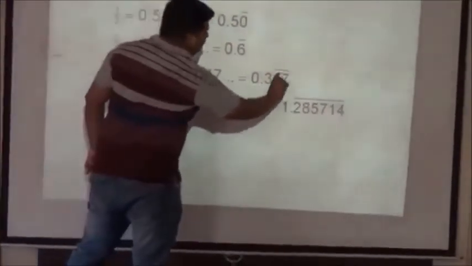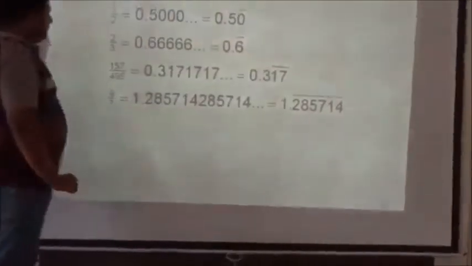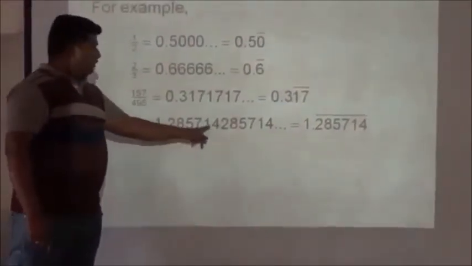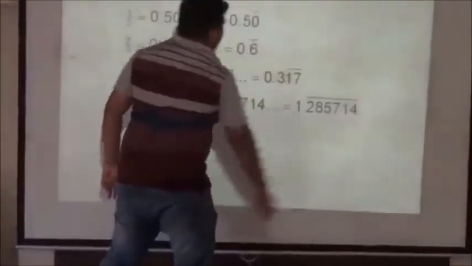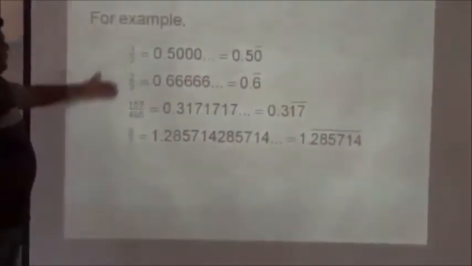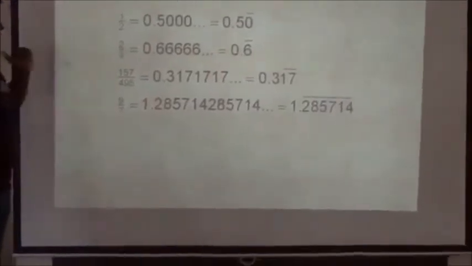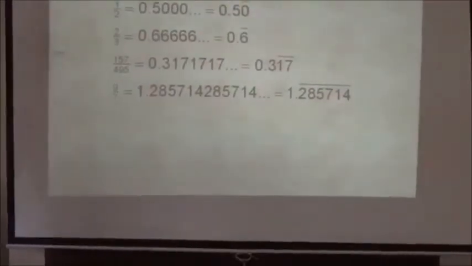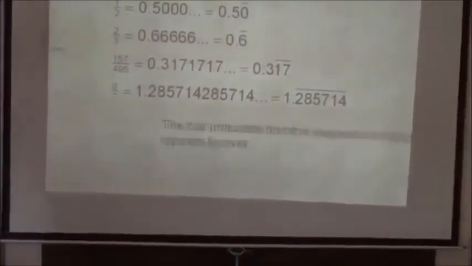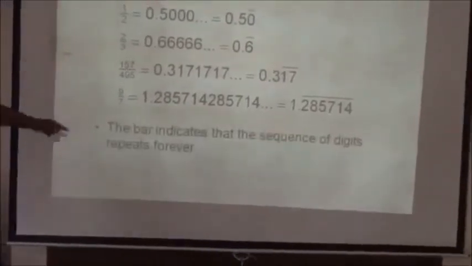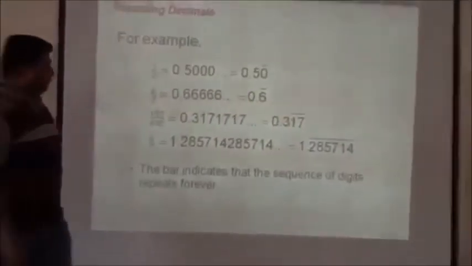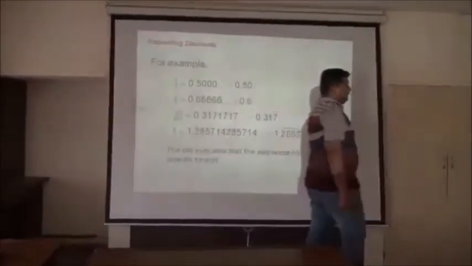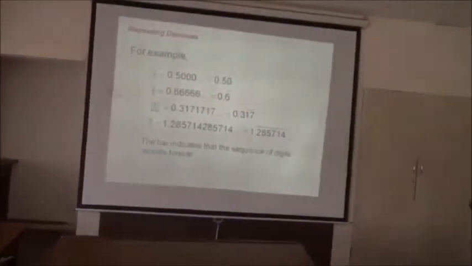So this is repeating, that's why there is a bar. 2857 14, 2857 14, 2857. All terms are repeating, that's why this is called a rational number. The bar indicates that the sequence of digits repeats forever.